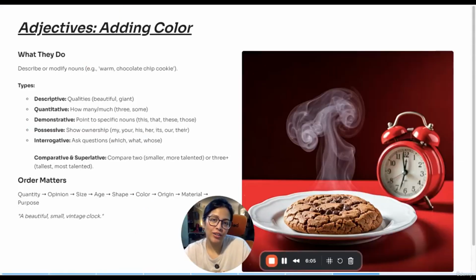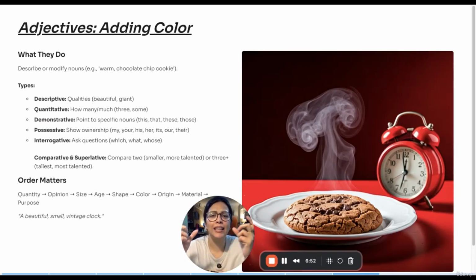Next, I want to talk about adjectives. Now, adjectives are super colorful words. When I say colorful, I do not mean they are just used to describe colors. No, these are descriptive words which we can use in our conversation to make a better impact. So, what exactly are adjectives? Adjectives are words which describe or modify the nouns.